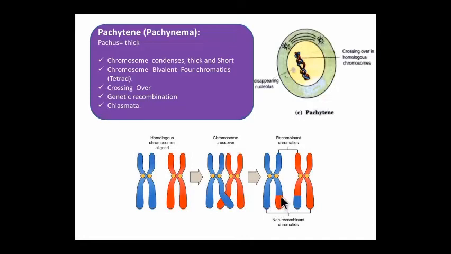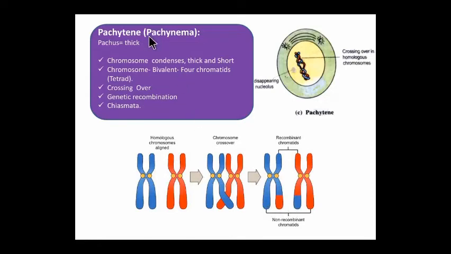See here, the blue color chromosome has a red color chromatid part, and the red color chromosome has a blue color chromatid part. So exchange of genetic material takes place, and in this way crossing over takes place.